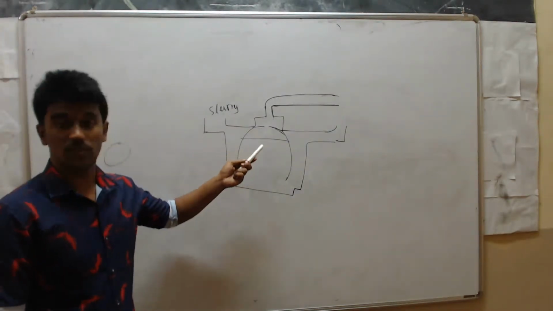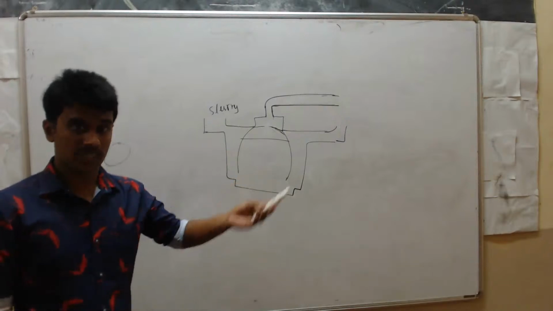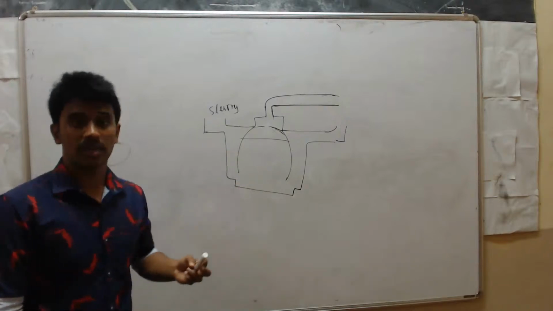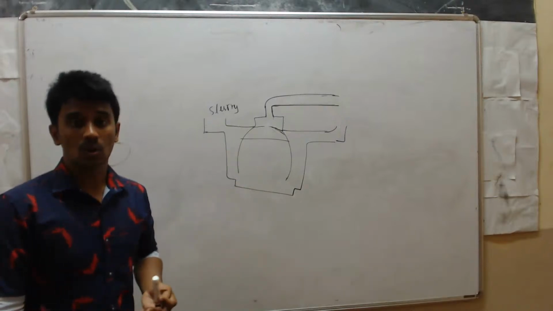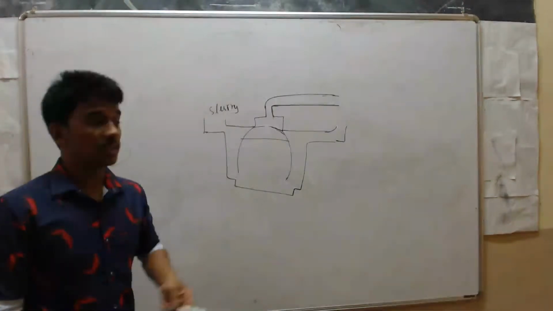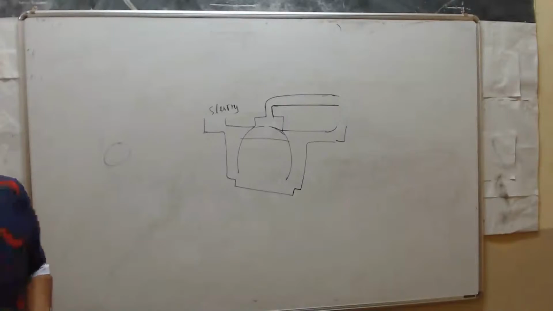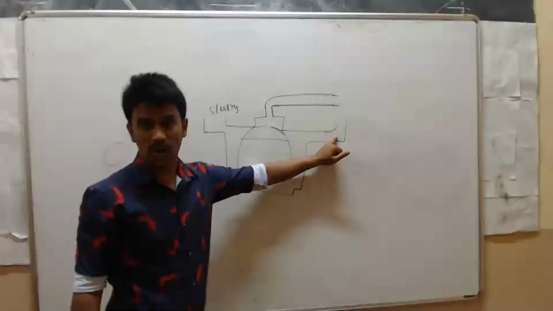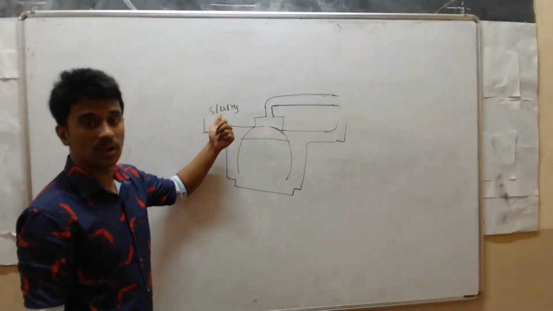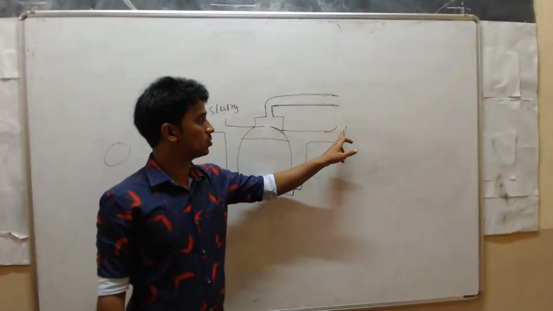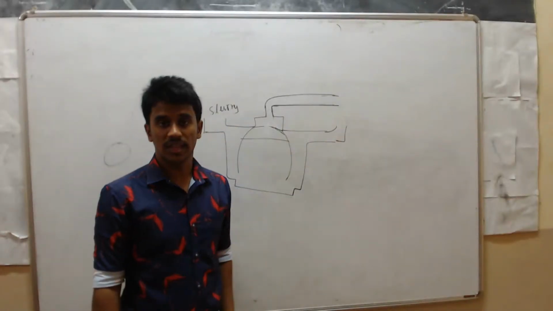Here that smoke, if you burn fossil fuels, we discussed in the thermal power plant. There while burning that coal, a lot of smoke is produced, right? But here, see here, this is the slurry left. We can remove it through this outlet. So this is the inlet. Through the inlet, we have to pass the slurry. Through the outlet, we have to remove that slurry.